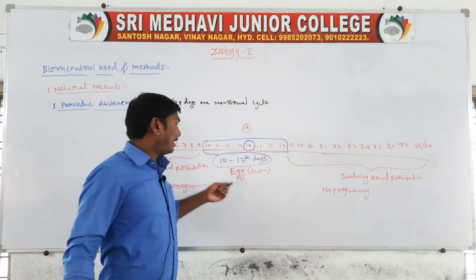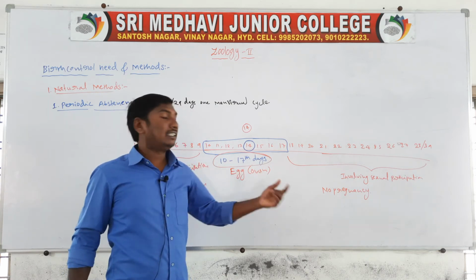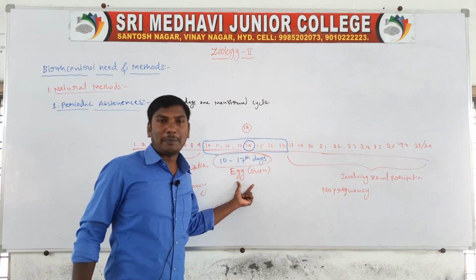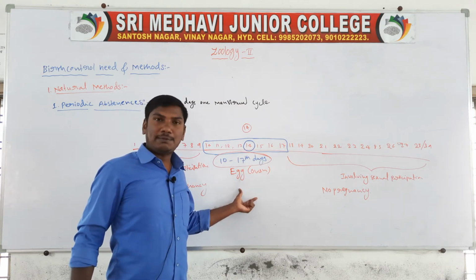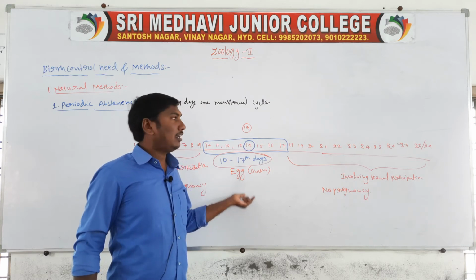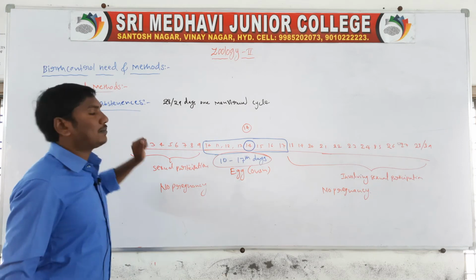So in the menstrual cycle, during the 10th to 17th days, sexual intercourse is avoided. This prevents pregnancy. This is one natural method, periodic abstinence.